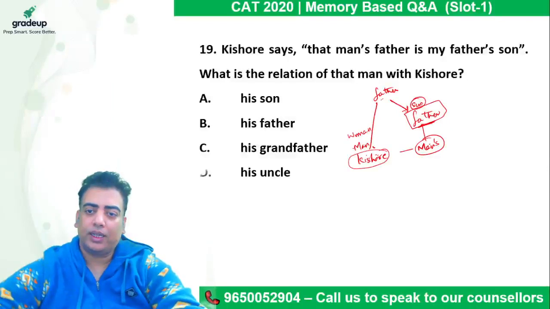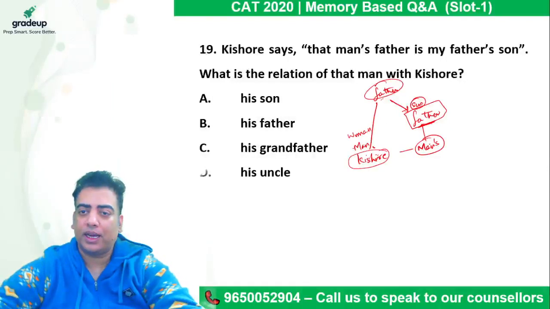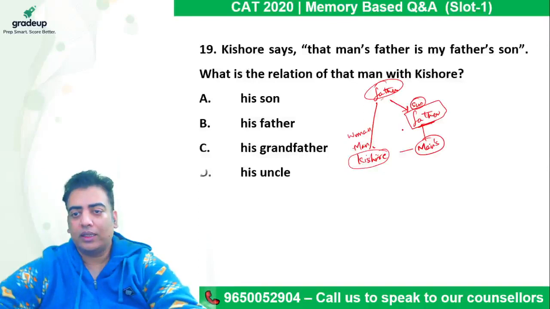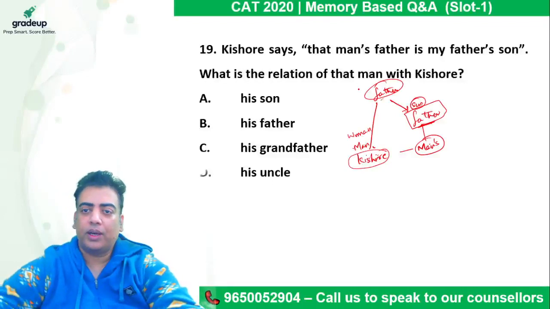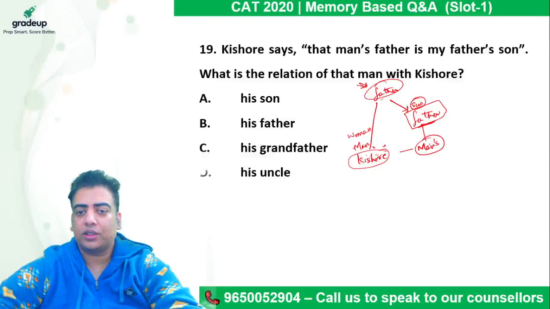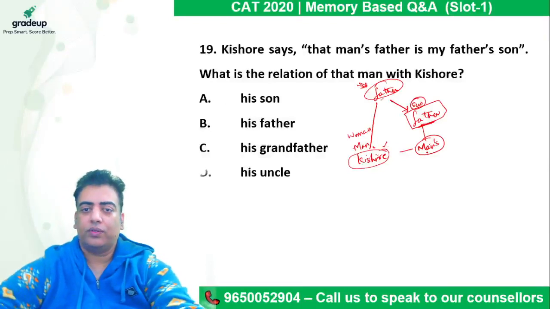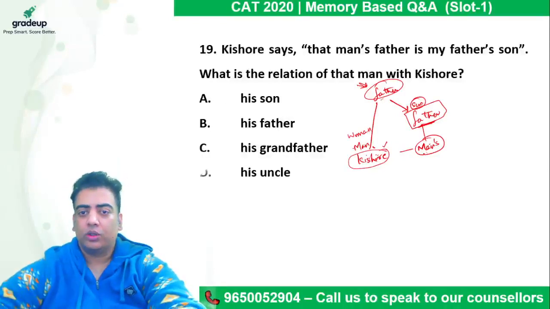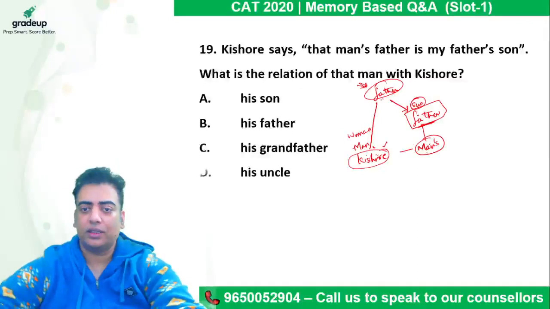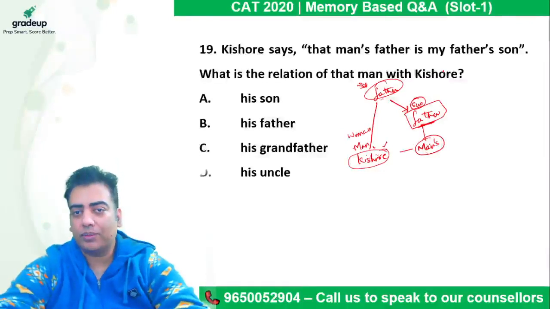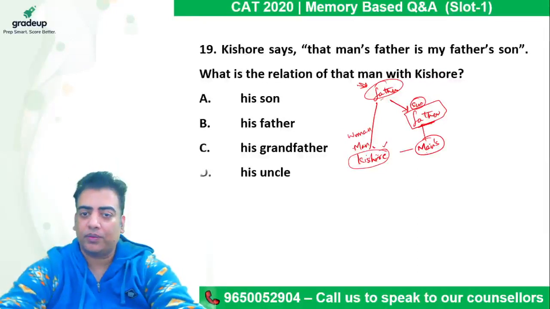There is a possibility that if this particular person has only one son, then these two individuals are the same. So Kishore can be the father of the man. But if this person has multiple sons, then in that case this Kishore will be the uncle of this particular man. So nothing is specified clearly in the given question. So the answer can be anything. It can be father, it can be uncle. I hope the reasoning is clear, guys.